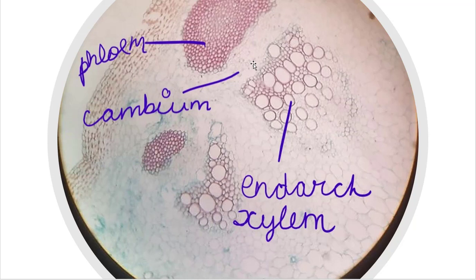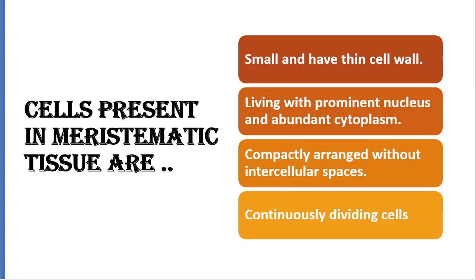If you see the cell structure, these cells have similar structure. So the group of cells which are similar in structure and in functions is called tissue. I told you this is phloem tissue and this is xylem tissue. In between there is a cambium, that is a meristematic tissue that helps in the growth in the girth of the plant. And we have observed the cell arrangement in root as well as in shoot.